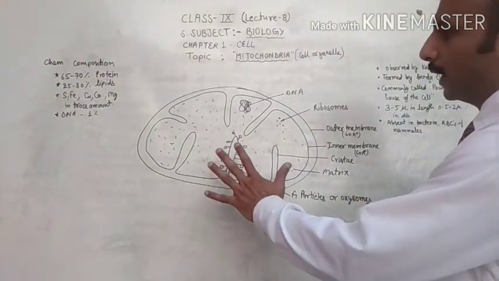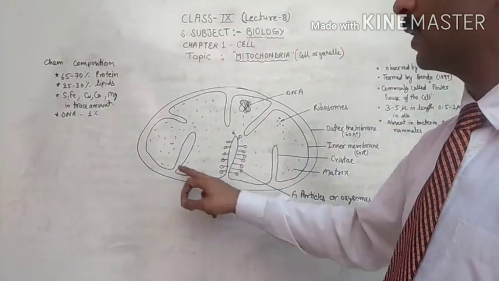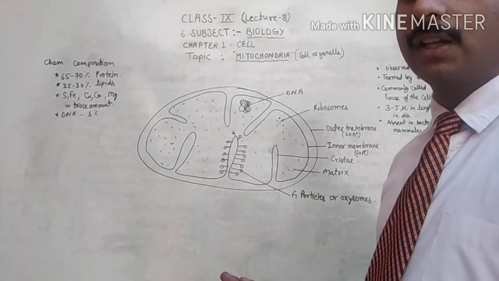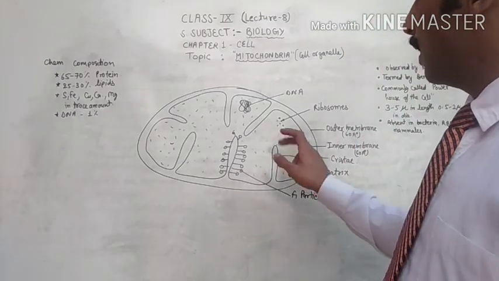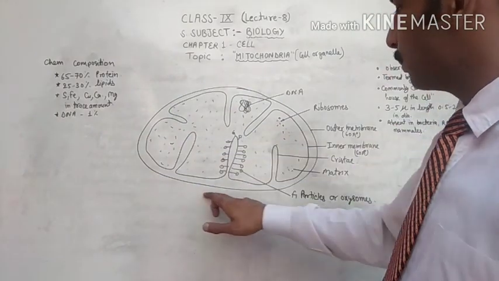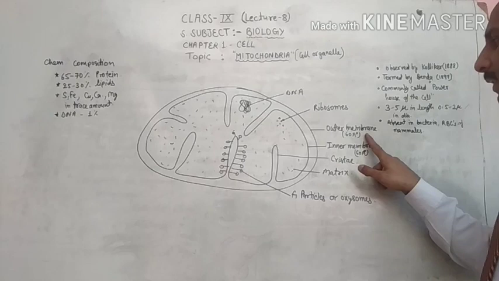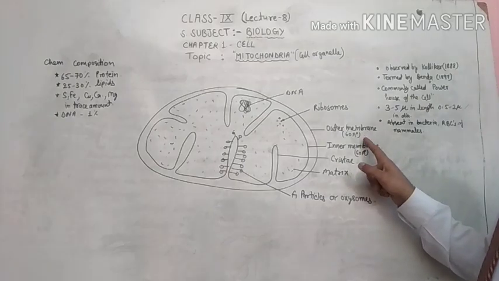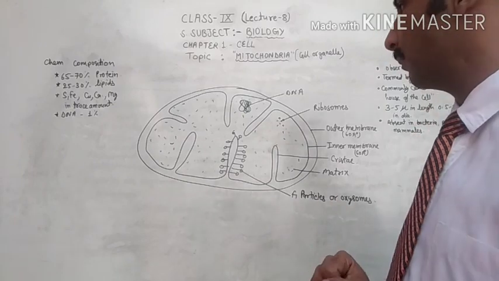As you can see here, the mitochondria is a double membranous cell organelle. The outer membrane is very smooth and is nearly 60 angstrom thick.